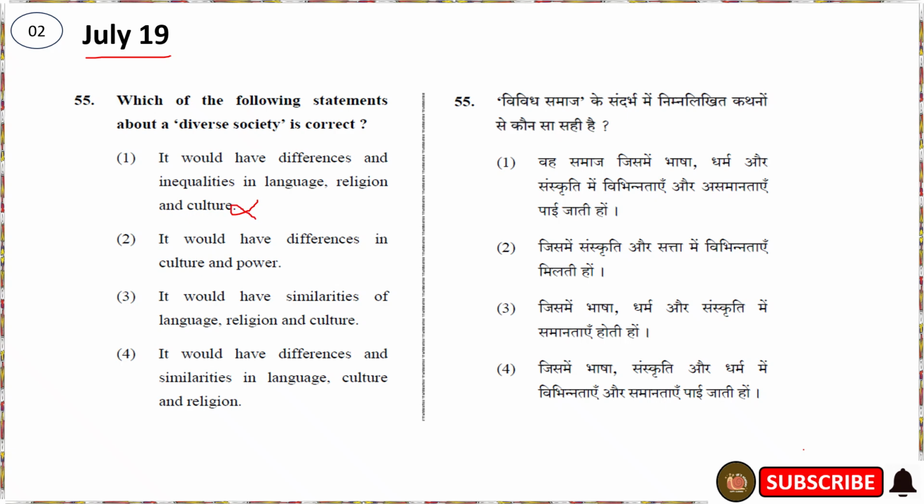No, this is not about a diverse society. It would have differences in culture and power. No, this is showing only culture and power. This is also a wrong option. Then it would have similarity of languages, religion and culture. It is showing only similarity, not diverse. Then it would have differences and similarities in language, culture and religion. This will be the correct option.